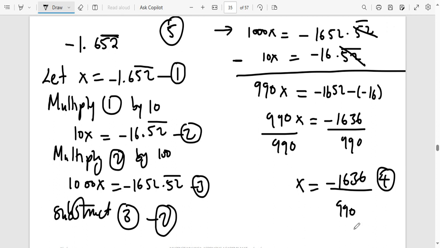I would advise, if you reach here and you know that reducing it will take you some time, first go and answer other things, and then when you have finished, or maybe if you have failed everything, come and start wasting time here. So you can put a 2 on top and down, you get negative 818 over 495. You get your other one mark. So that is how you would go about it.